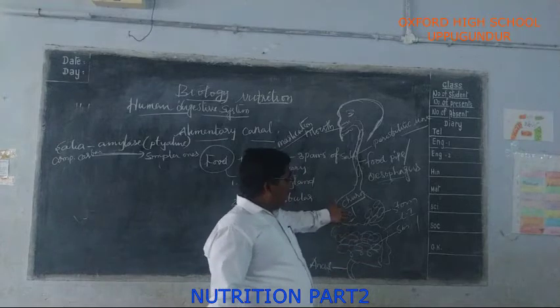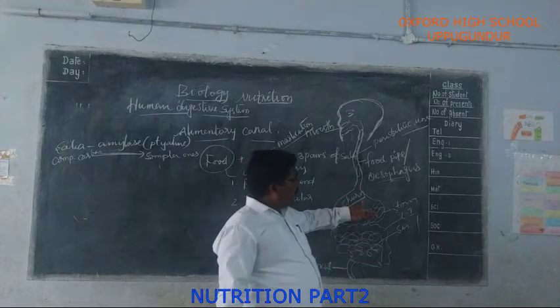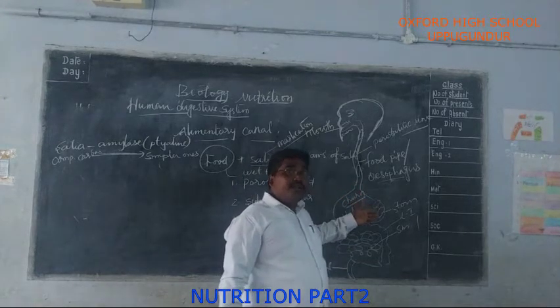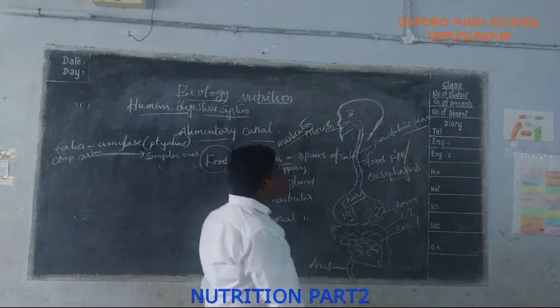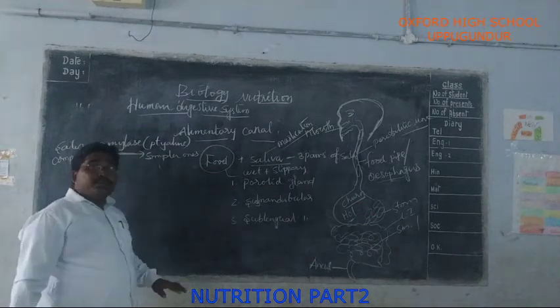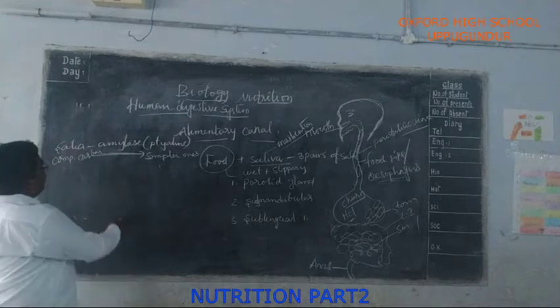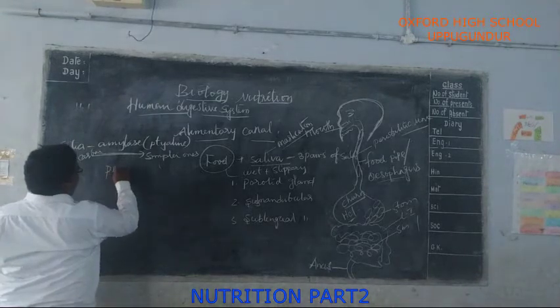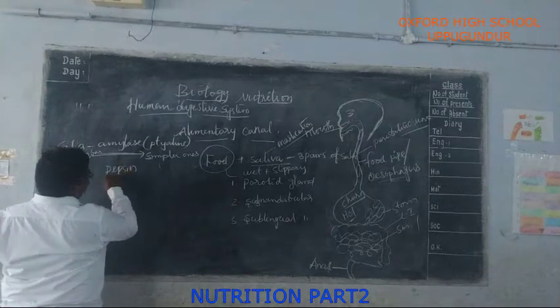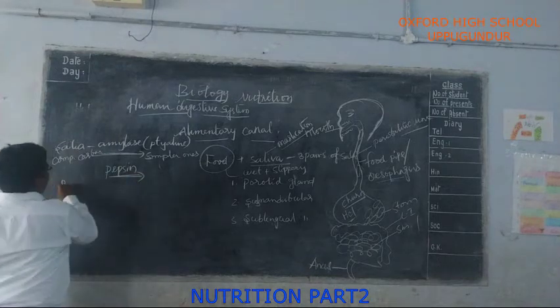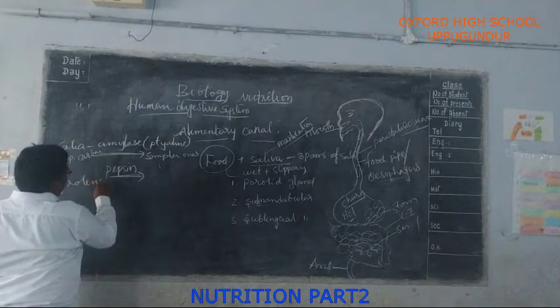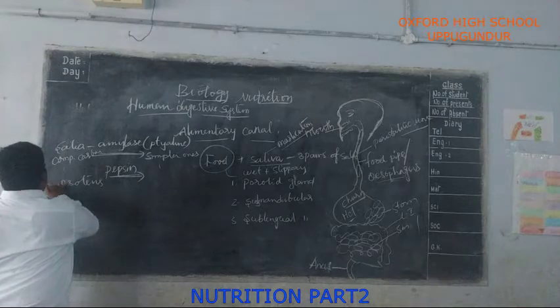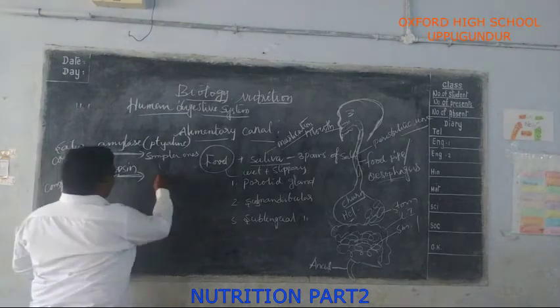Now as the digestion of food goes on, most of the proteins are broken down into simpler ones with the help of pepsin. Another digestive juice, an enzyme, is pepsin. It is useful for the breakdown of proteins. It converts the complex ones into simpler ones.